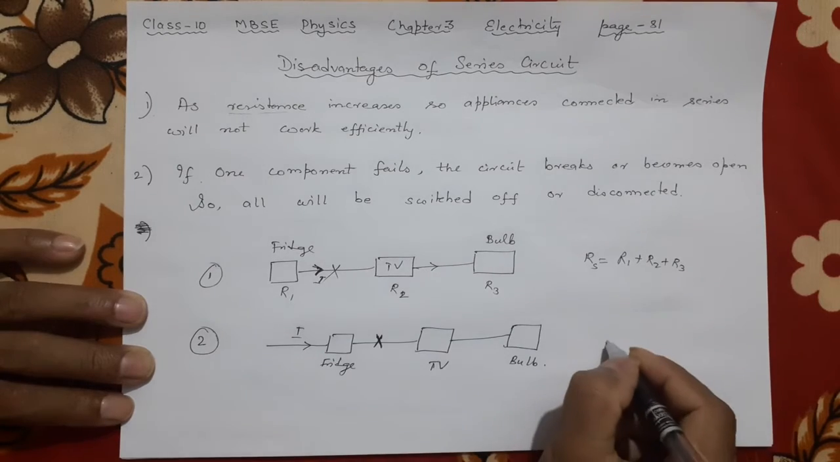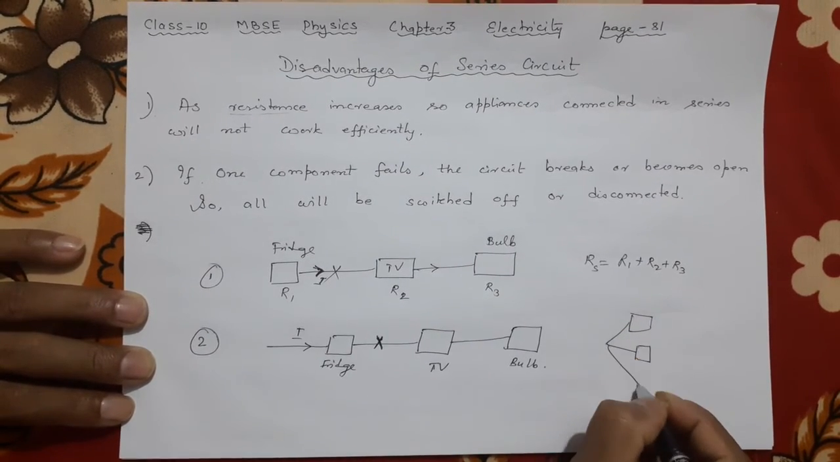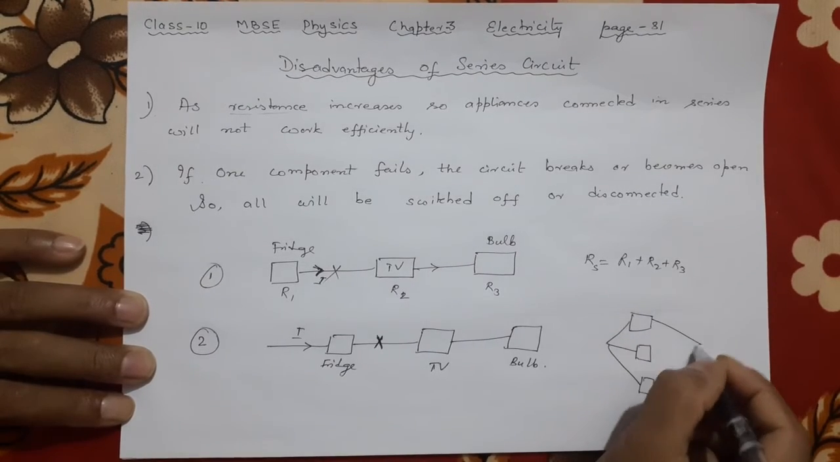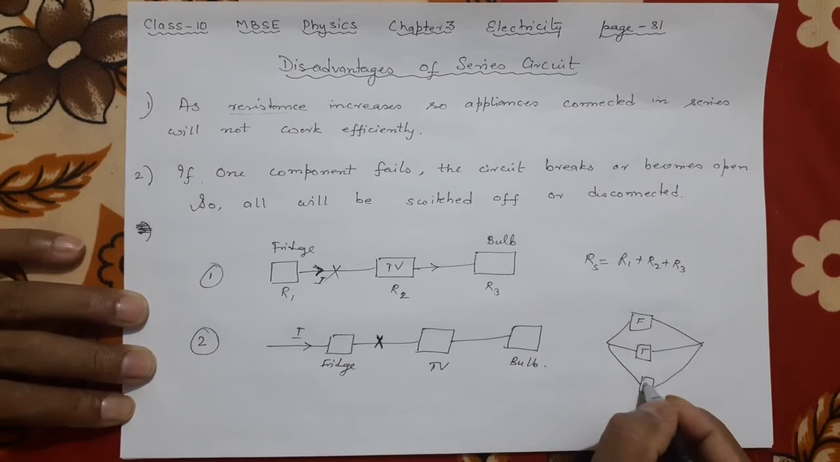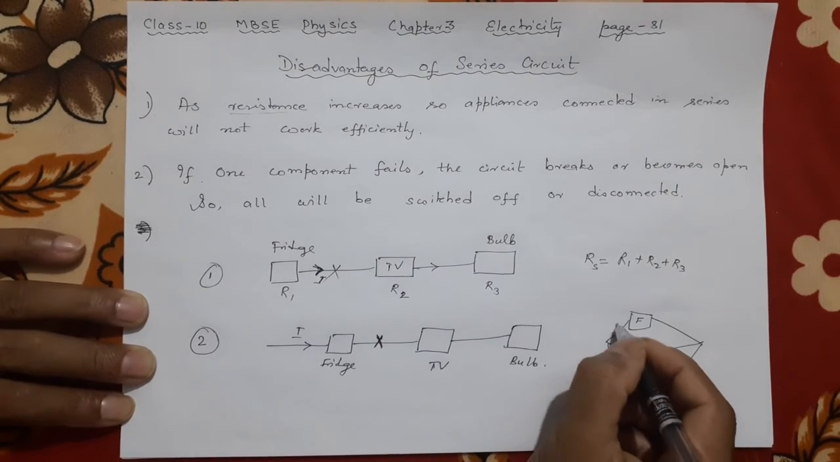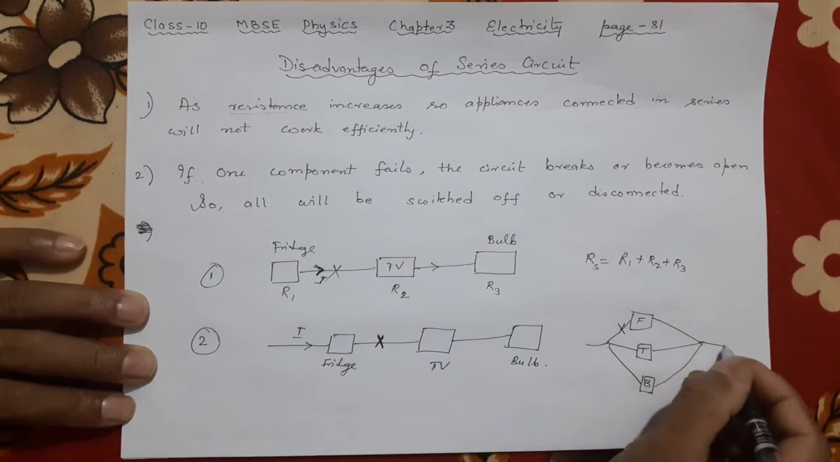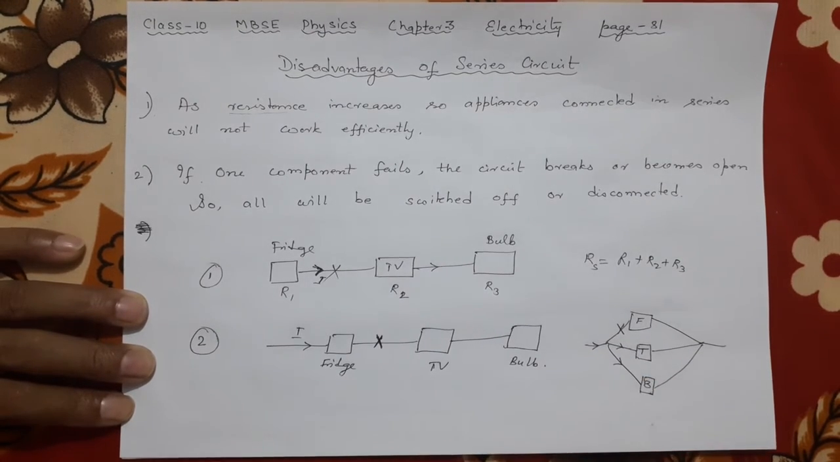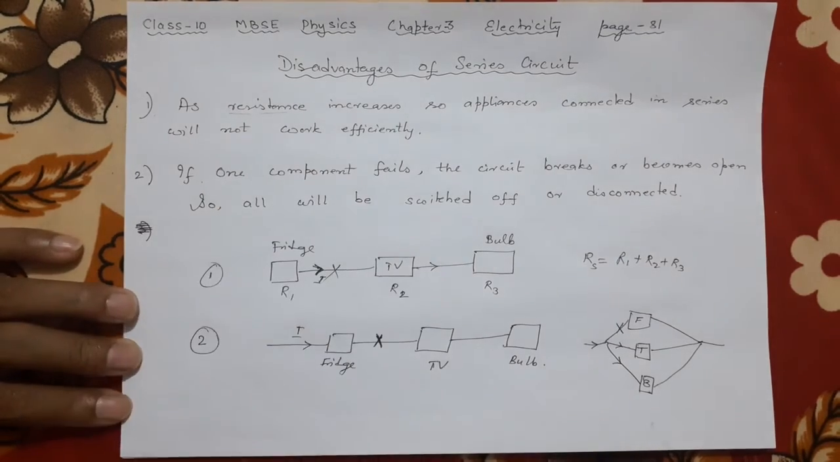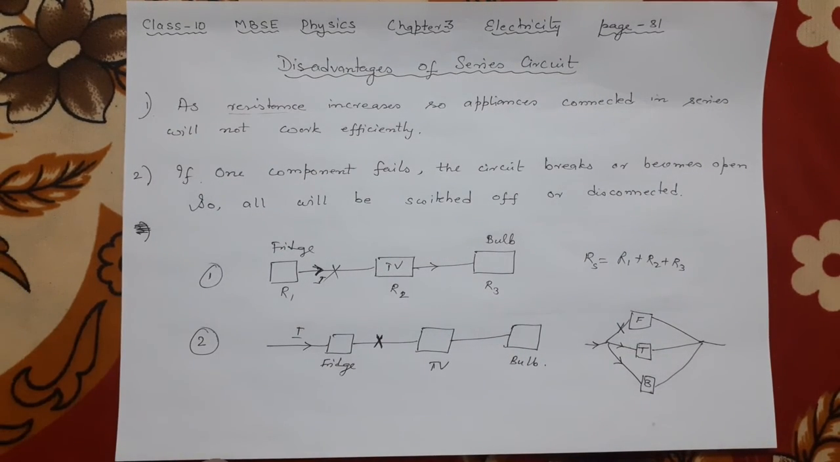But in parallel, I'm making a very rough diagram. In parallel you see, suppose you have a fridge, TV and bulb. If the fridge is faulty, nothing will happen to the others because the current is still going here. Some part of the current is going there. Only one will be disturbed. All will not be broken. So these are the two advantages. You should be able to write them in your own words. That is the fact.